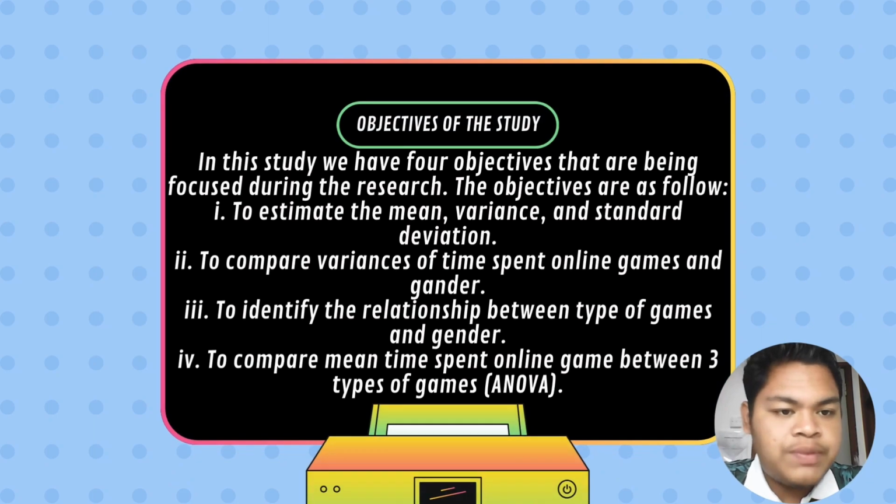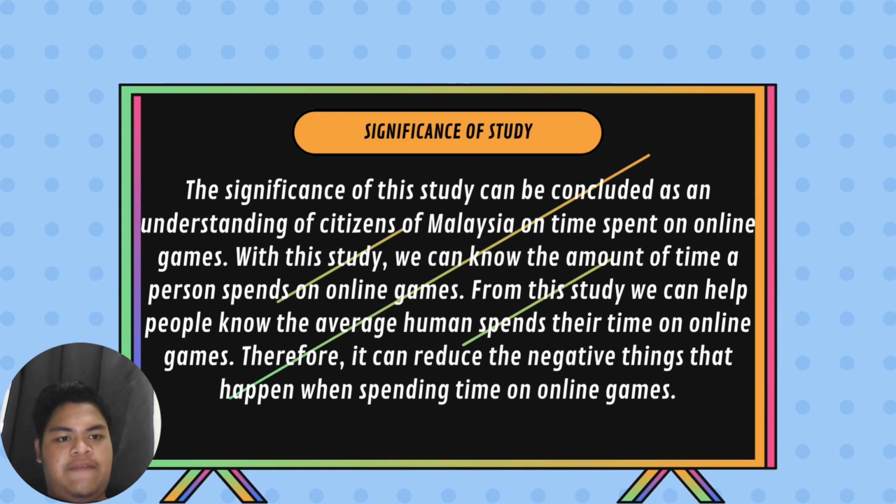Okay, next we move to the objectives of the study. In this study, we have 4 objectives that are focused on during the research. The objectives are as follows. First, to estimate the mean, variance, and standard deviation. Next, to compare the variance of time spent on online games and gender. Next, to identify the relationship between type of game and gender. And lastly, to compare the mean time spent on online games between 3 types of games. It is ANOVA.